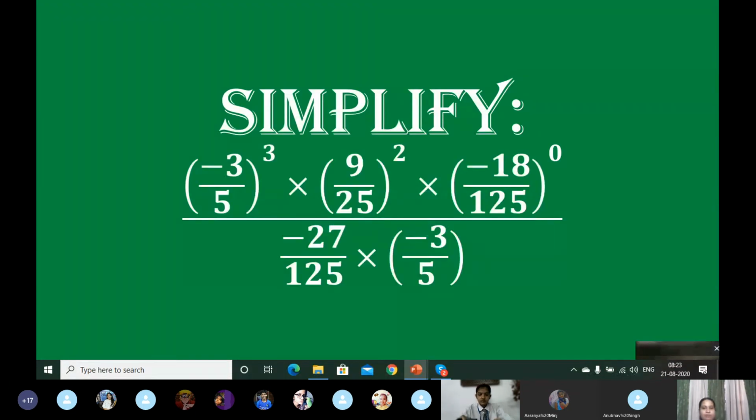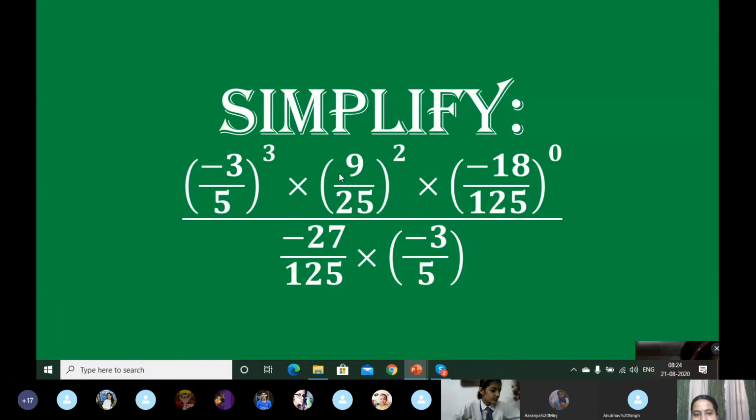Now let's see one more. Oh, this is the one which I love. See, this is the question, and yesterday we have done it, right? So you can see minus 3 by 5, 9 by 25, minus 18 by 125. So basically all the numbers have their lowest form as minus 3 by 5. Can you see?